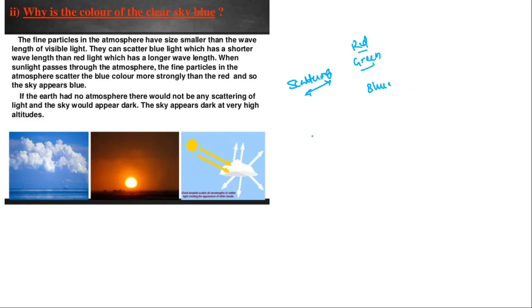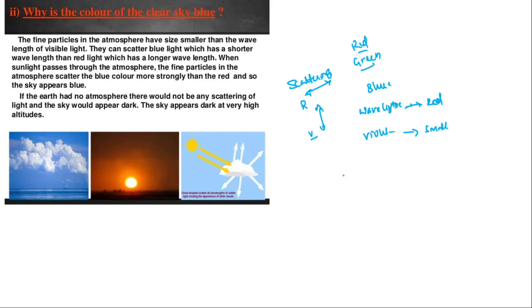Because when the white light splits into its spectrum, violet to red, as I told, the wavelength of red is longer as compared to the wavelength of violet, which is very small.